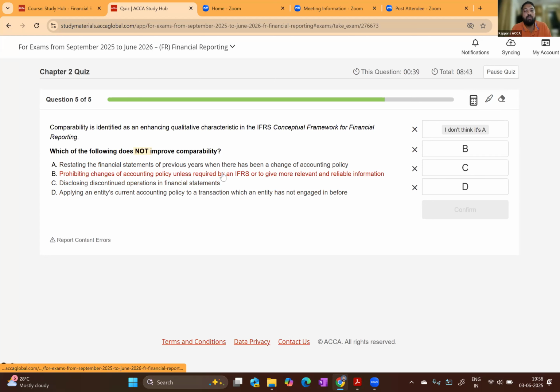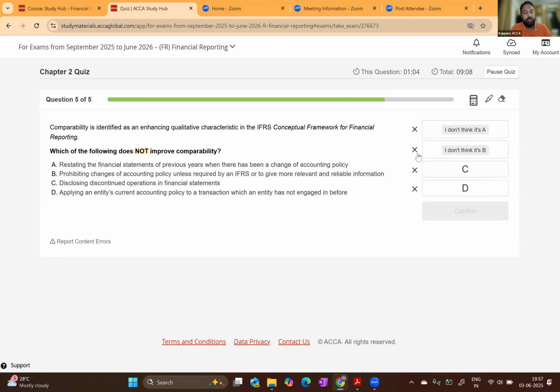Prohibiting changes of accounting policy unless required by IFRS or to give more relevant and reliable information also increases comparability. We have learned in chapter number 4, IAS 8, changes in accounting policy, accounting estimate, and prior period error. Accounting policy can only be changed if it results in relevant or better presentation and it is required by IFRS.